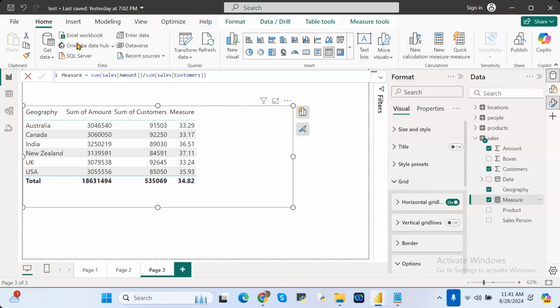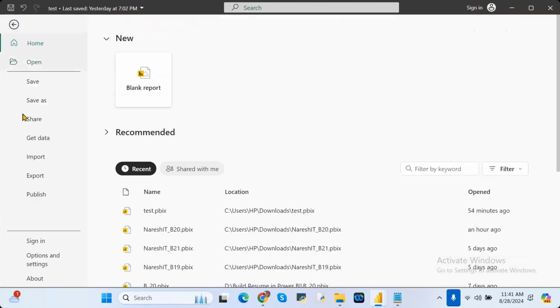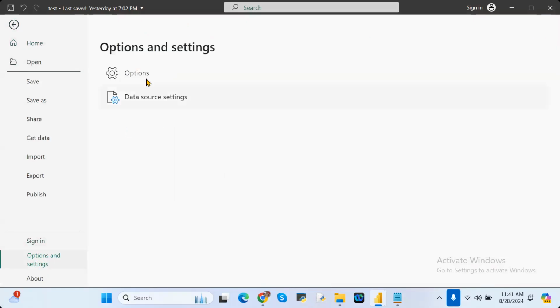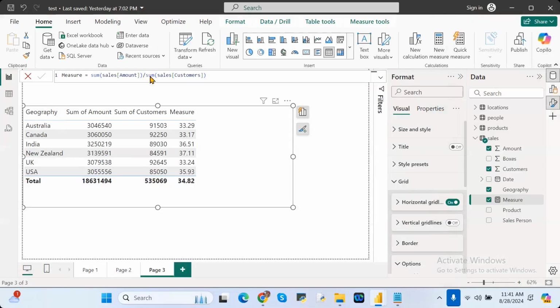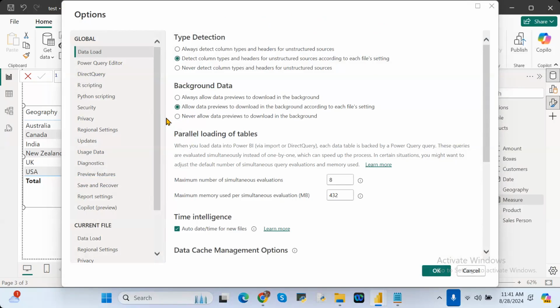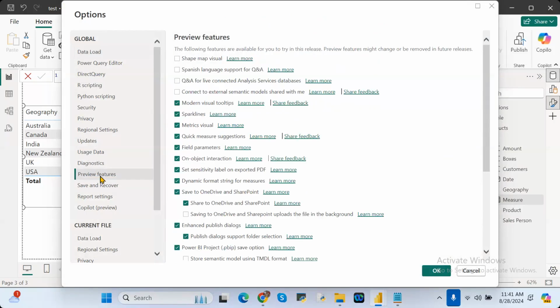How do you need to enable this option? You have to go to File, go to Options and settings. Under options, click on Options. When you click on Options, under Preview features, see here, preview features. In preview features, there is a preview features tab. Select that one and come down.